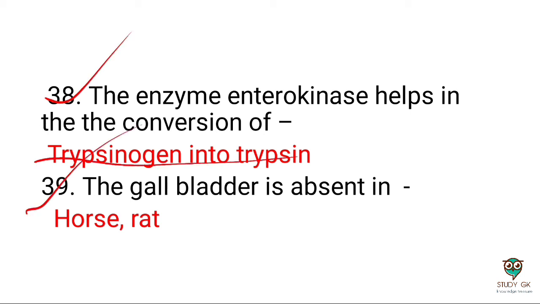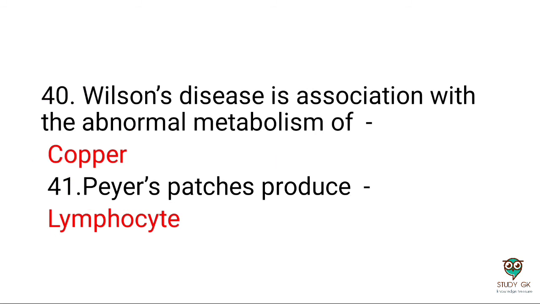Next question: the gallbladder is absent in rat and horse. This is a very important question. Next question: Wilson disease is associated with abnormal metabolism of copper. Peyer's patches produce lymphoid tissue.